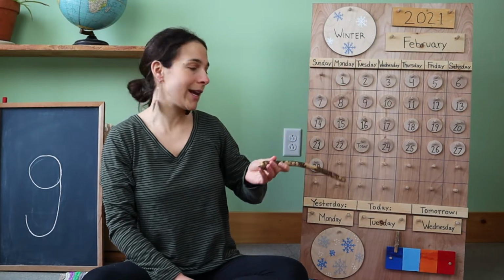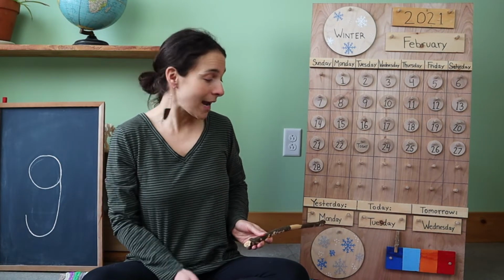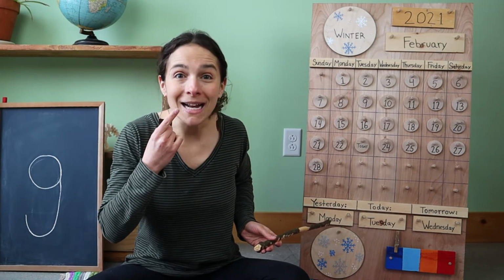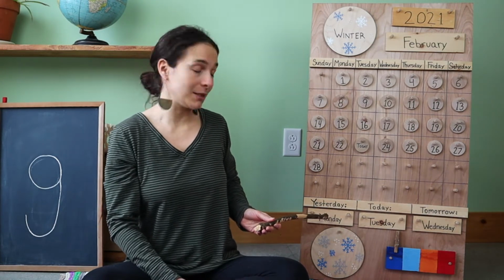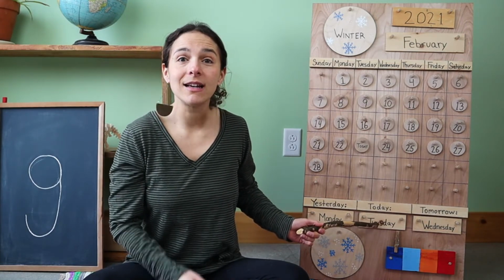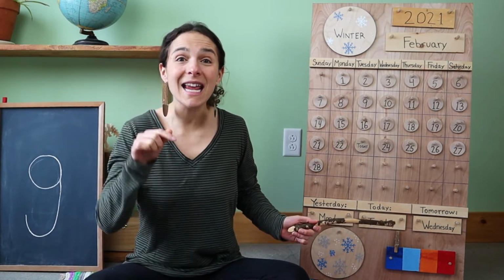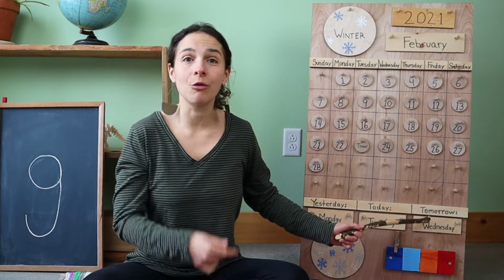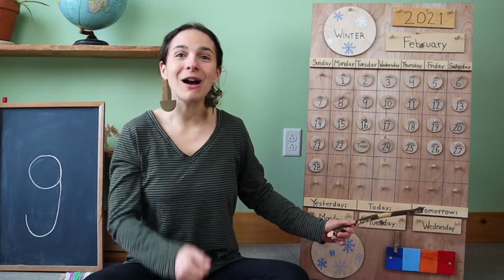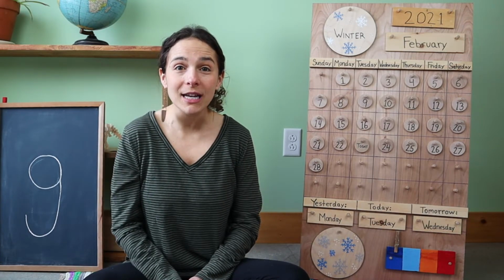Now let's travel down to right here. Does anybody remember what the day was yesterday? I'll give you a clue. Monday! That's right! Yesterday was Monday. So if yesterday is Monday, that means that today is Tuesday. That's right, friends. Today is Tuesday. So tomorrow will be Wednesday. Tomorrow will be Wednesday. But let's go back to today. Will you sing Today is Tuesday with me?